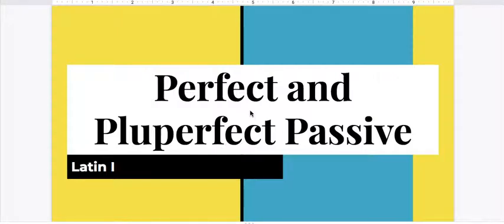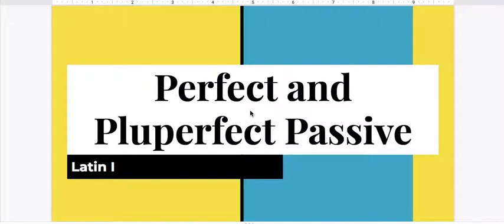Salvete omnes. Today, hodie, we are going to learn about the perfect and pluperfect passive voice. If you can remember, we recently learned the perfect and pluperfect and future perfect active voice. And who can remember when we were using the active, what principal part formed our stem?